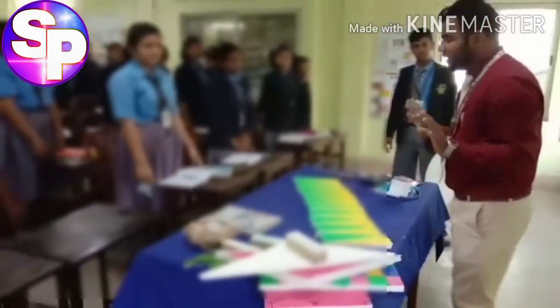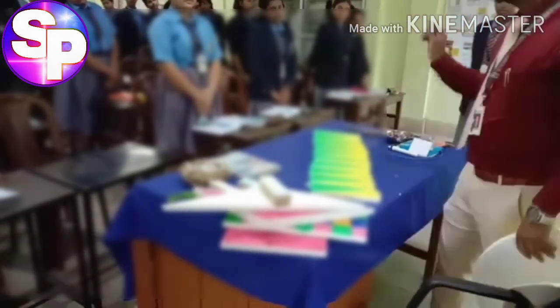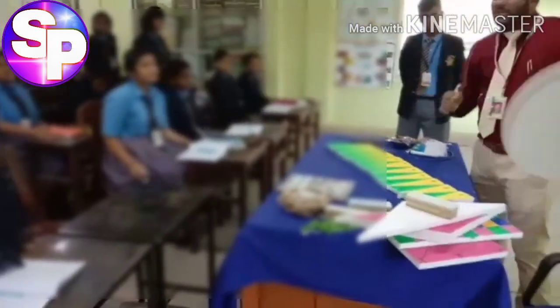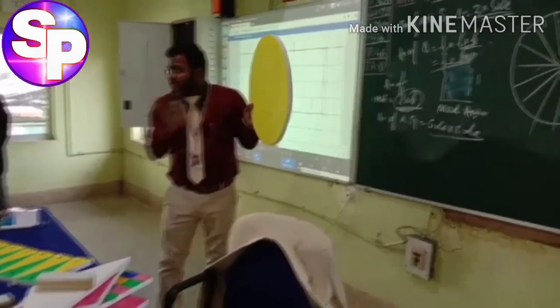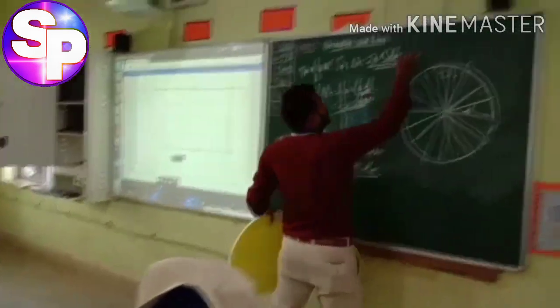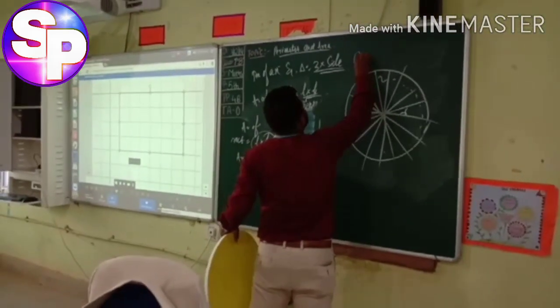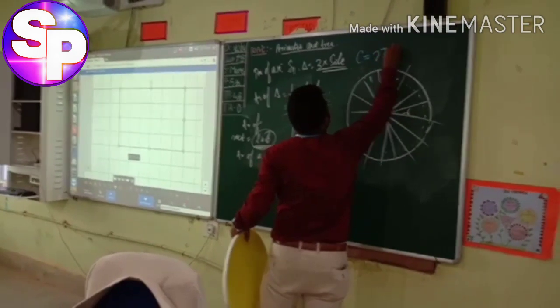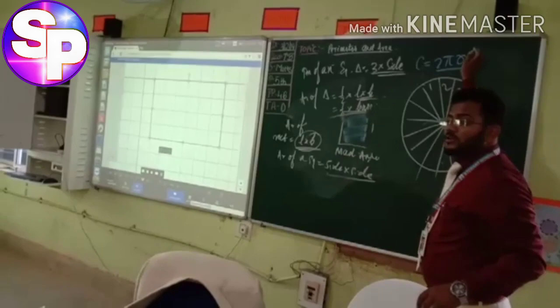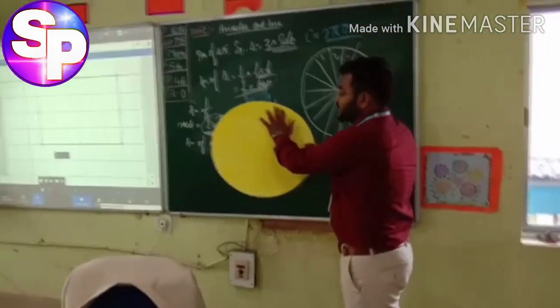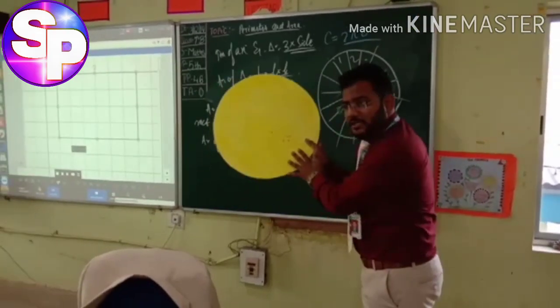But here, as we have discussed, what is the circumference of the circle now? This one is a circle, yes or no? The circumference of the circle, that is called C, equals 2 pi r, and r is the radius. So you understand now? 2 pi r. Here, this one is the area of the circle.